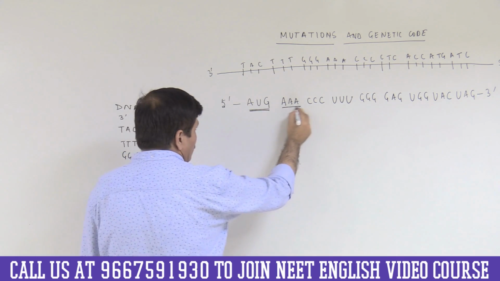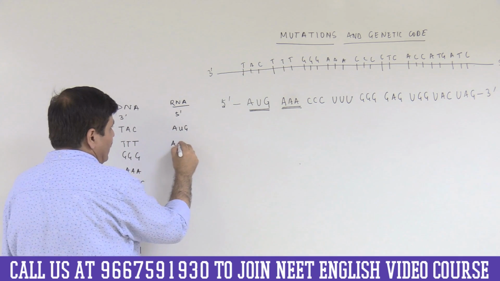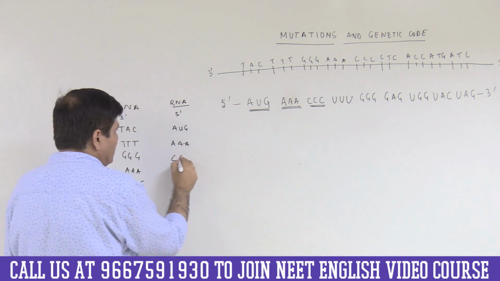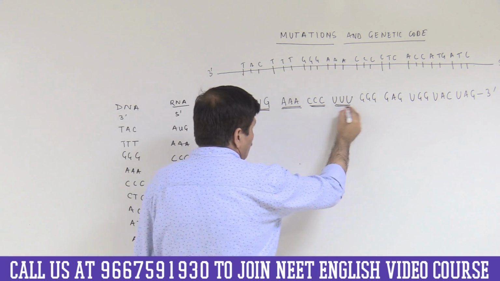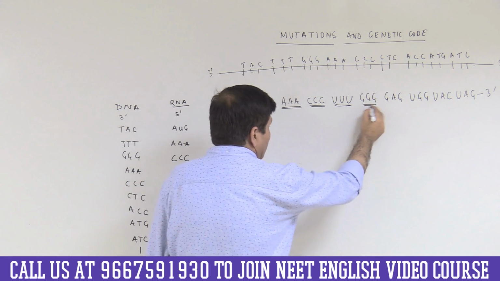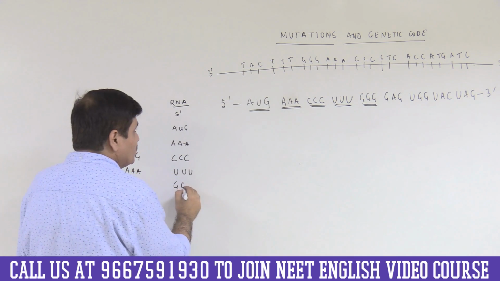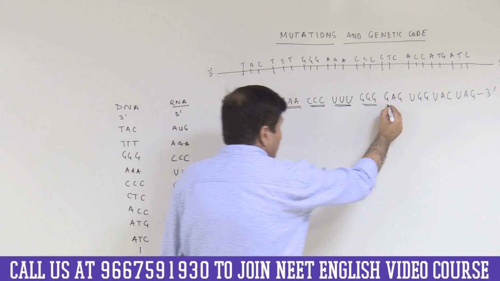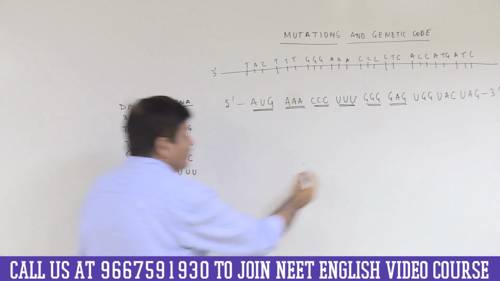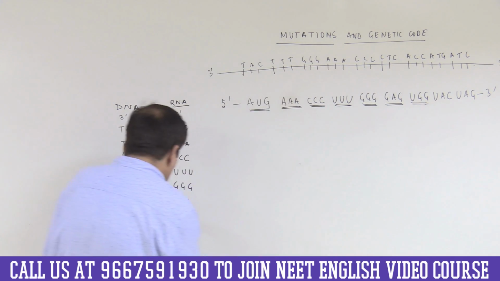The second codon on the messenger RNA is AAA. The third codon is CCC. The fourth codon is UUU, and the fifth codon is GGG, and similarly the sixth codon would be GAG, the seventh codon would be UGG.